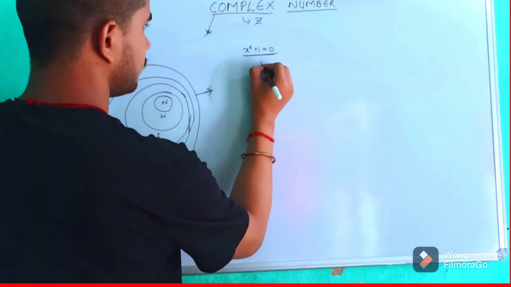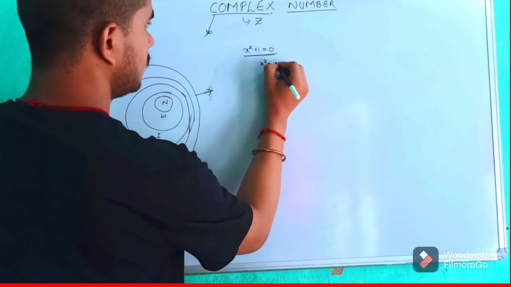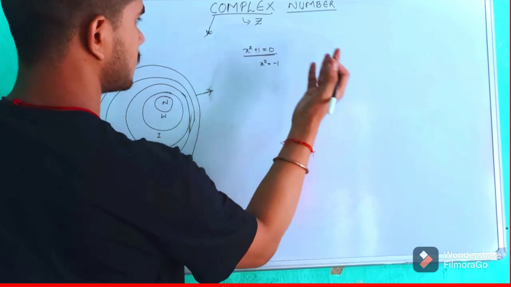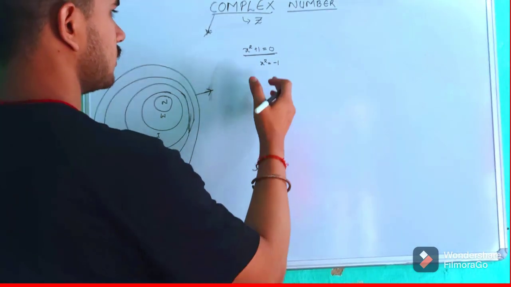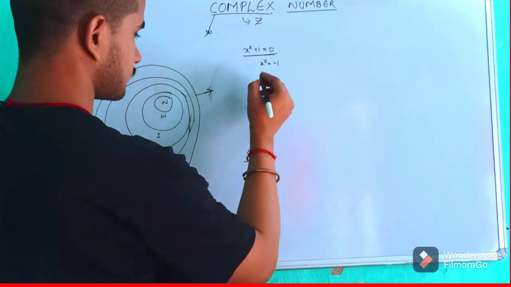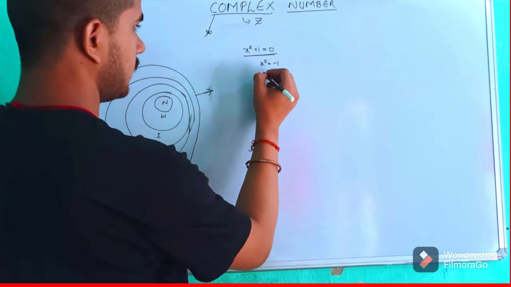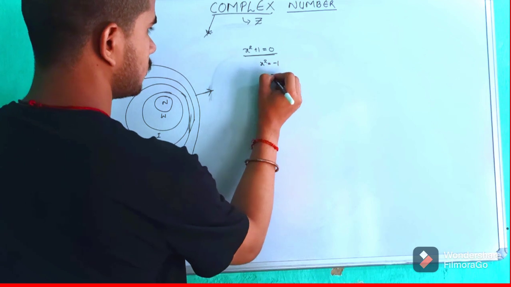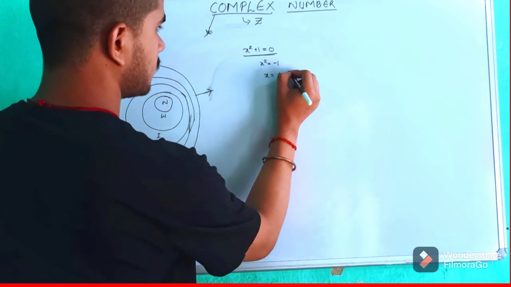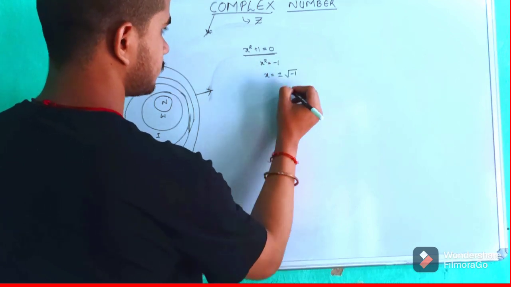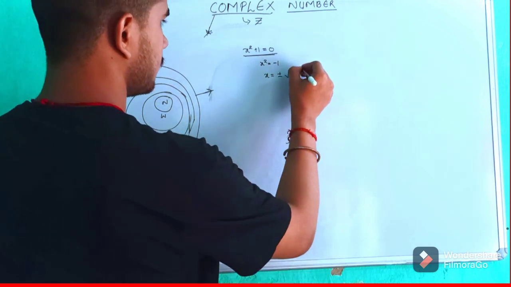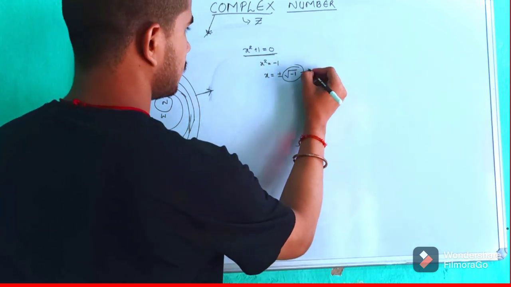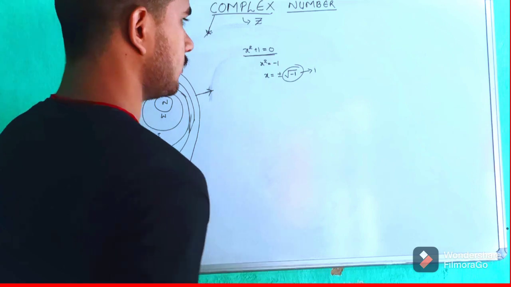How we normally solve an equation, we solve it as x square is equal to minus 1, sending the plus 1 to the other side, it becomes minus 1, observing the minus sign. After this, when they tried to remove the square, they got x is equal to plus or minus under root minus 1. This was the important thing which put them in a dilemma.